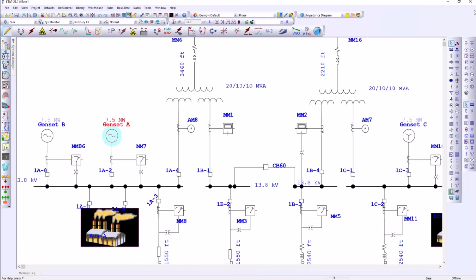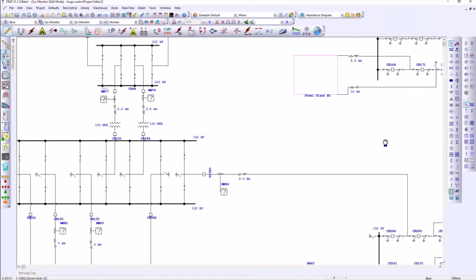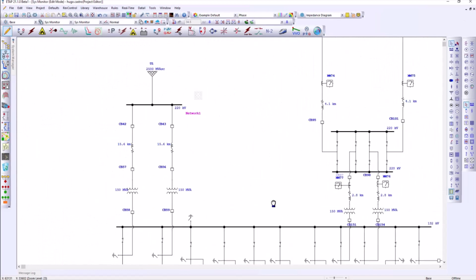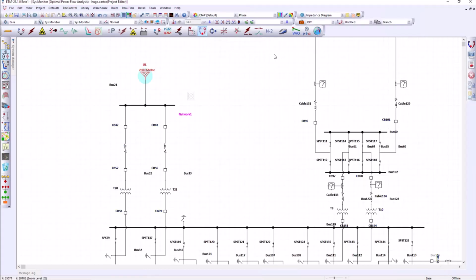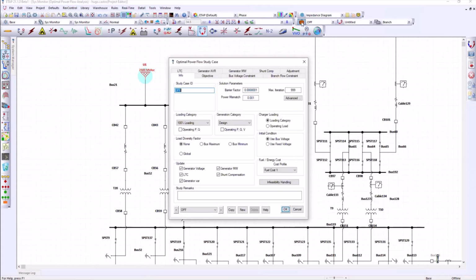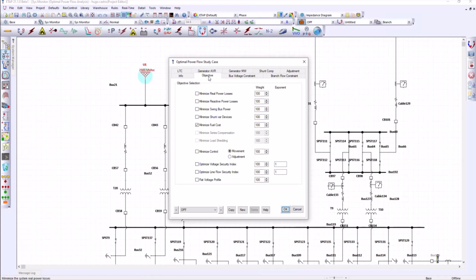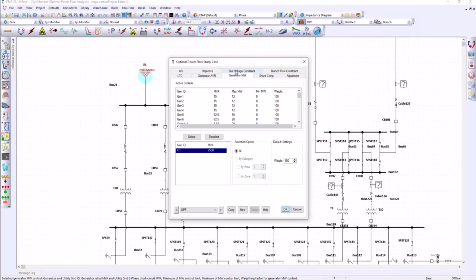The power necessary is dependent on the loading of the system and the interconnection requirements. ETAP provides the tools to determine the generation dispatch based on different objectives. Opening the study case editor allows us to define the objectives for this project. These objectives can include minimizing losses, minimizing cost of generation, optimizing voltage and flow, in addition to many other requirements. You can optimally dispatch the generation units based on single or combination objectives. This is done here in the Objective tab. For this project, let's use fuel cost.